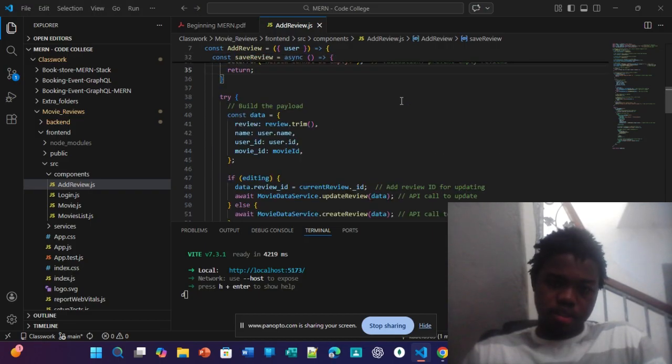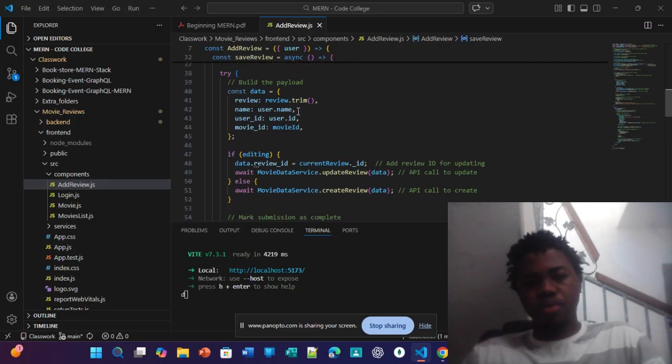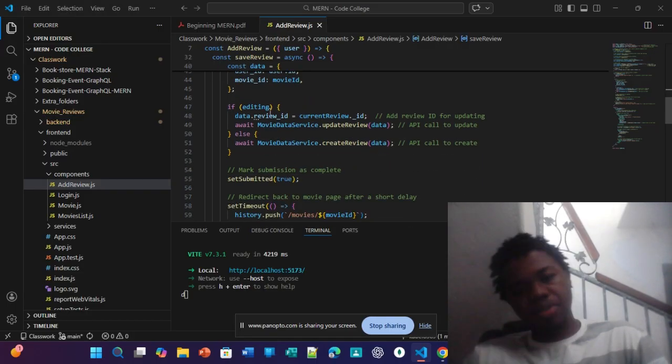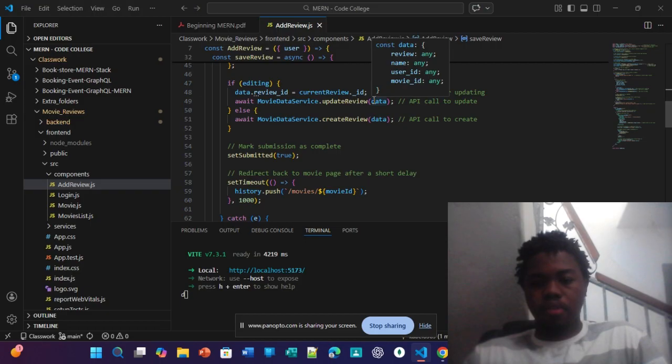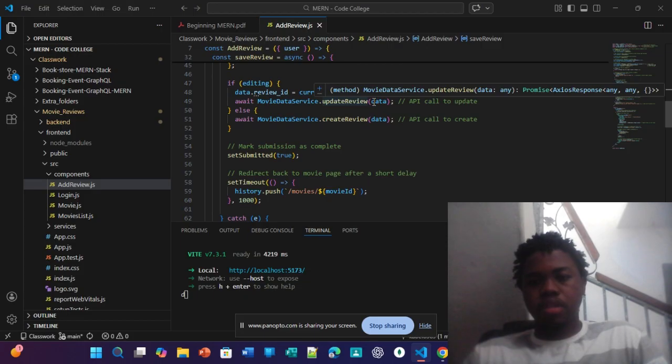Try to build the payload: const data, review trimmed, name user.name, user_id user.id, movie_id movieId. Then our if statement: if editing, data.review_id equals currentReview._id, adding the review ID for updating. Then we await MovieDataService.updateReview(data), the API call to update. Else, await MovieDataService.